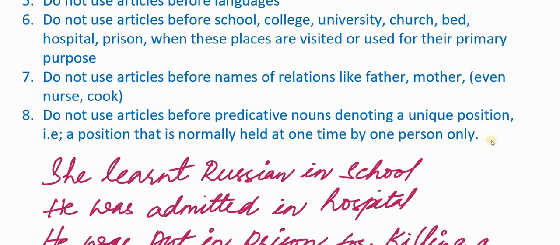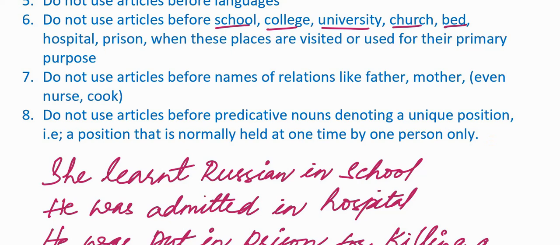Let us now look at the sixth area which requires no article. Do not use articles before school, college, university, church, bed, hospital, prison, when these places are visited or used for their primary purpose.